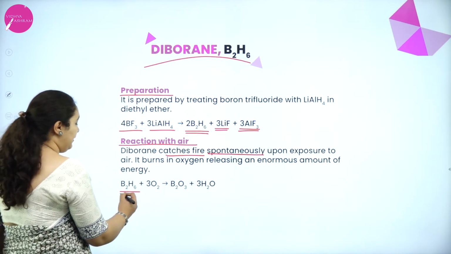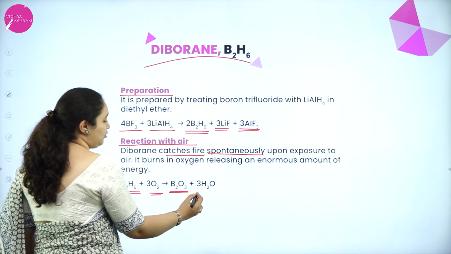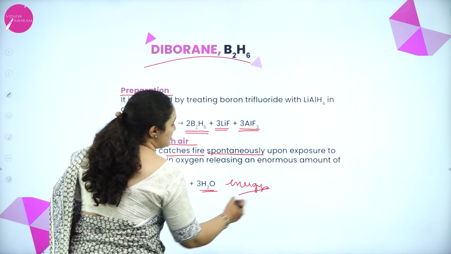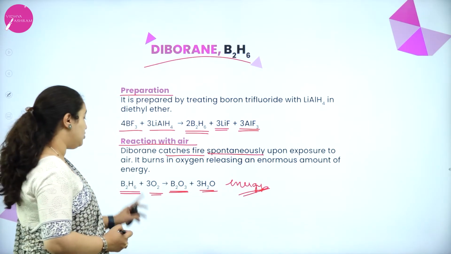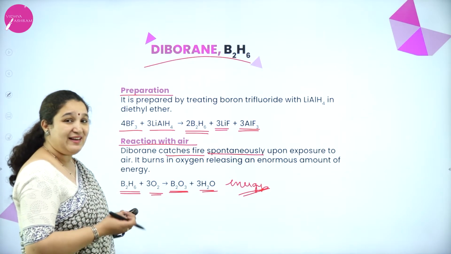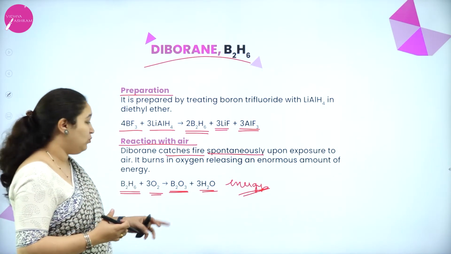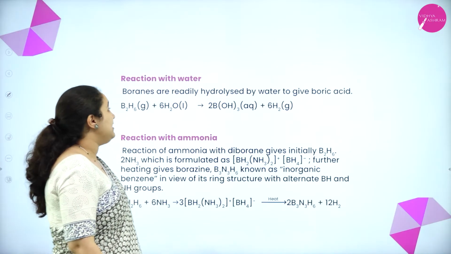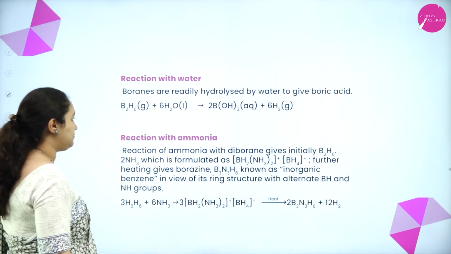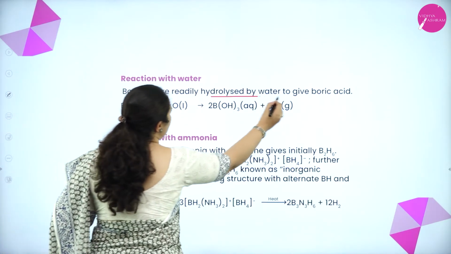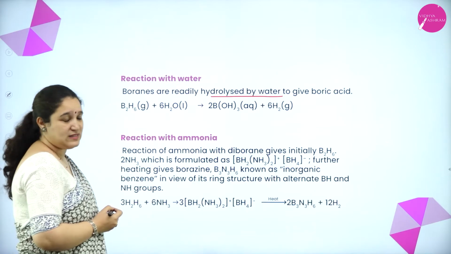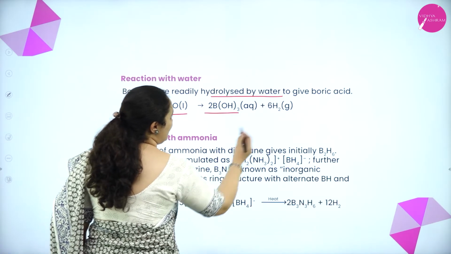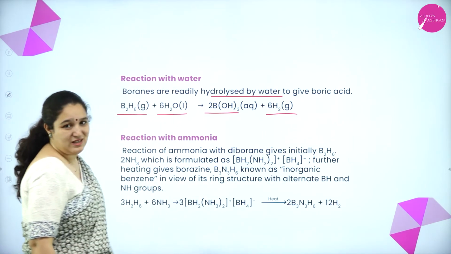So you can see B2H6 with oxygen will form B2O3 and water, and a lot of energy is released. Okay. So diborane can catch fire, and with oxygen it will form boric oxide. Next is reaction with water. It gets readily hydrolyzed with water to give boric acid. So you take diborane, treat it with water, you will get boric acid and hydrogen gas is liberated.